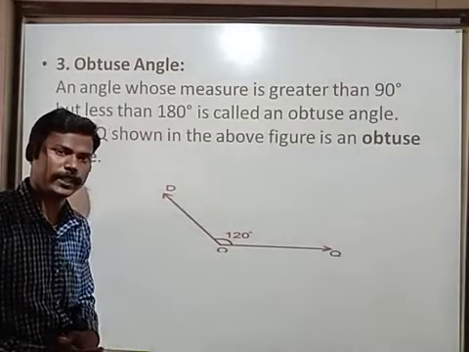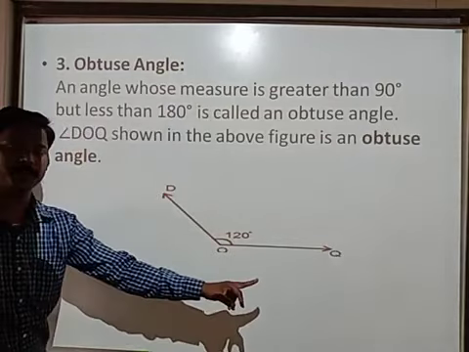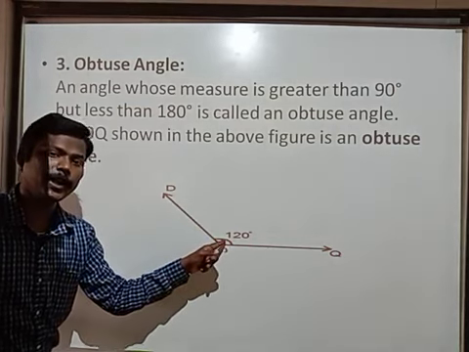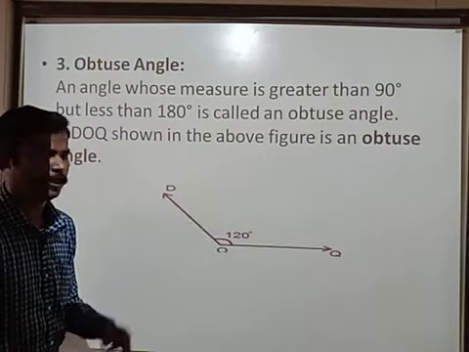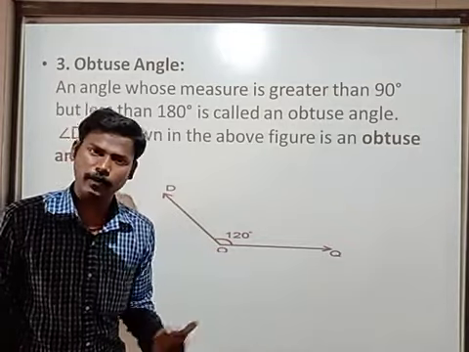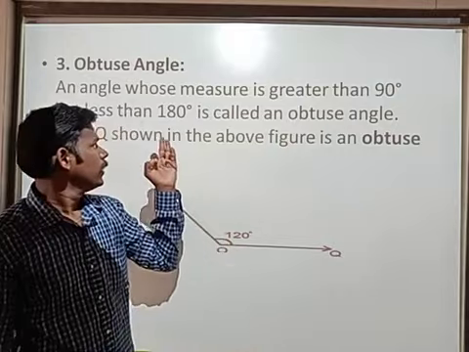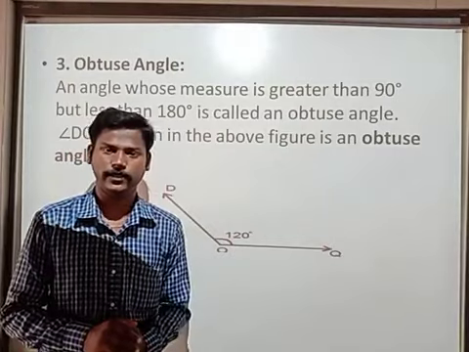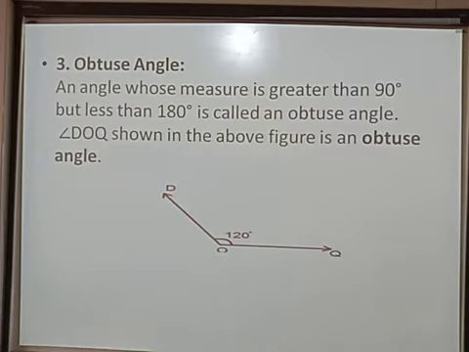All of you look at the CD and observe clearly. One angle is given, DOQ or QOD. How many degrees are mentioned here? 120 degrees. This type of angle is called an obtuse angle. Not only this is called an obtuse angle. 100 degrees, 101 degrees, 120 degrees, 130, up to less than 180, all the angles are called obtuse angles. Okay, children, please note it down.